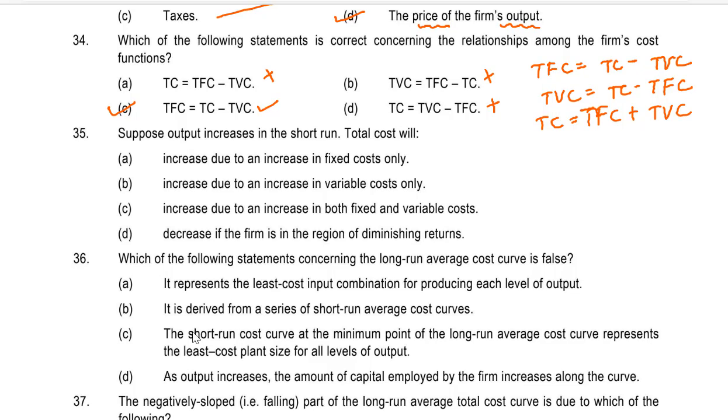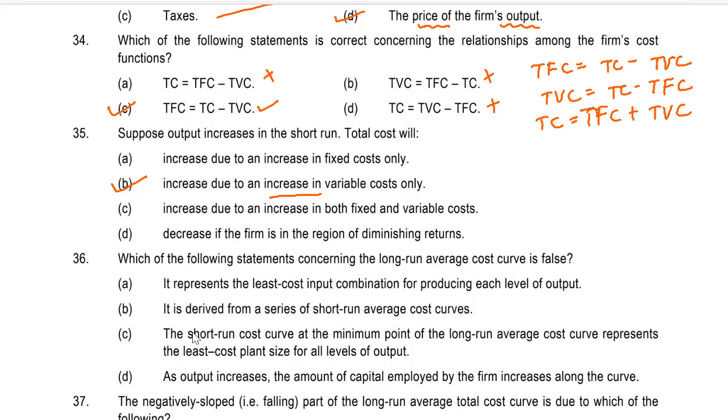Let's see question number 35. Suppose output increases in short run, total cost will A. Increase due to increase in fixed cost only. B. Increase due to increase in variable cost only. C. Increase due to increase in both fixed and variable cost. Or D. Decrease if the firm is in the region of diminishing returns. So it would be B.